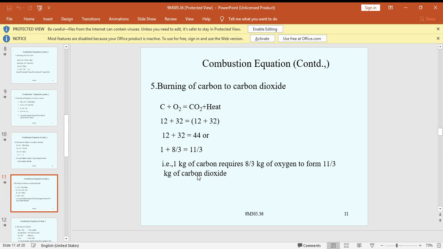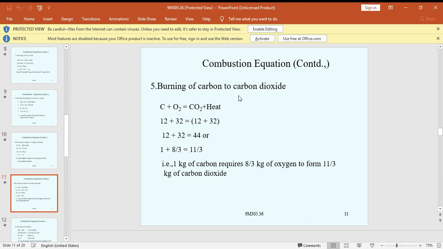Now we go to carbon to carbon dioxide: C plus O2 gives CO2. Carbon is 12, oxygen is 16 into 2, 32. 12 plus 32 is 44. Common of the 12: 1 plus 32 by 12, 44 by 12. Here 4 threes are 12, 4 eights are 32, and 4 elevens are 44.